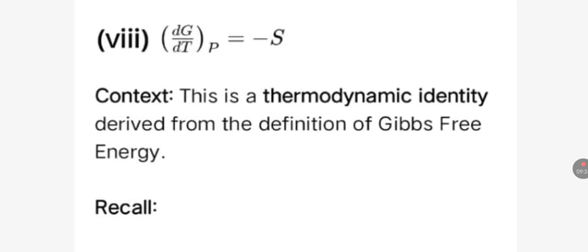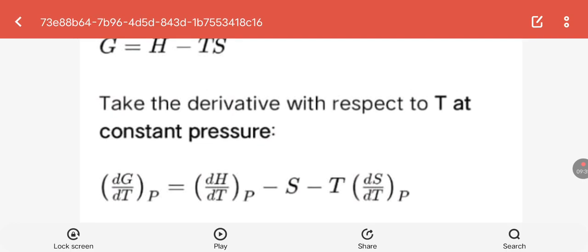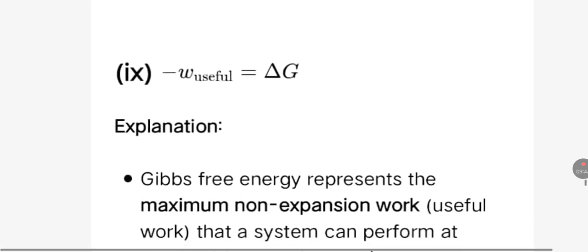This is a thermodynamic identity derived from the definition of Gibbs free energy. G is equal to H minus TS. When we take its derivative, we get this. dG upon dT at constant pressure is minus S as derived in the above equation.